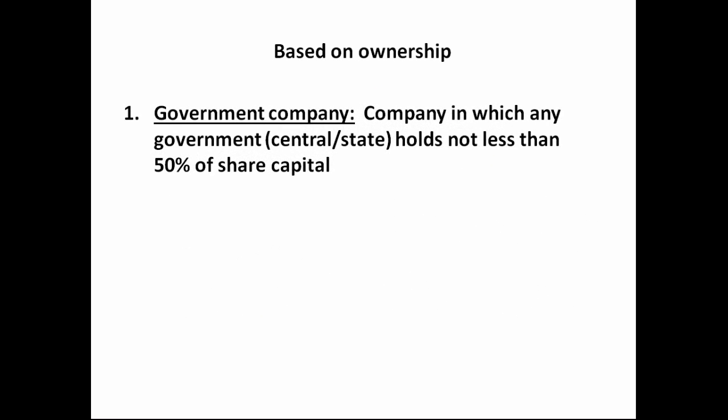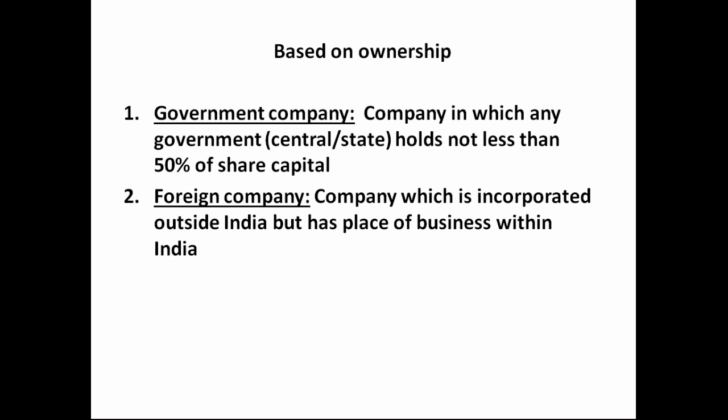Based on ownership, a company can be a government company. Now, what is a government company? A government company is a company in which a government, either state or center, holds not less than 50% of the share capital. I told you earlier, it is also known as a public limited company.